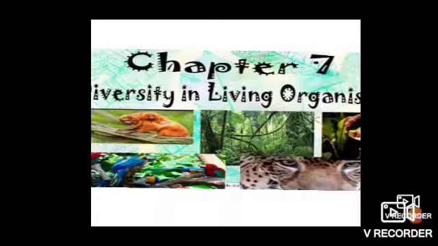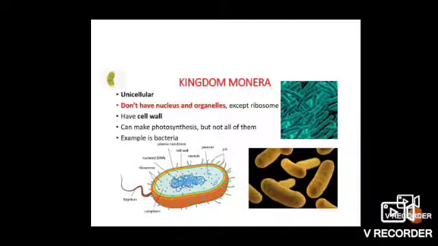Today I am going to introduce a new video of Standard 9, Chapter 7, Diversity in Living Organisms. In this chapter we will study about diversity in living organisms. In this video we will study diversity in the plant kingdom, and the 5 kingdom classification of Whittaker also. So now we are starting diversity in living organisms. First we will discuss Whittaker's 5 kingdom classification.